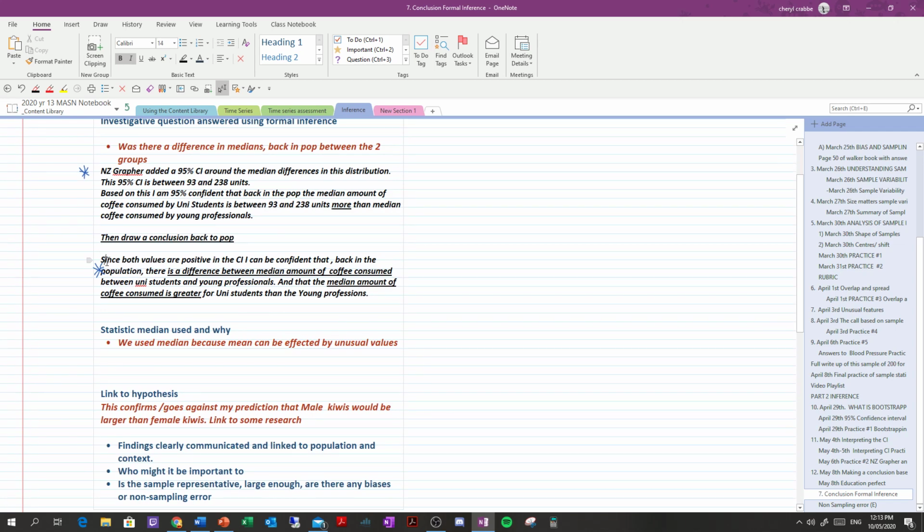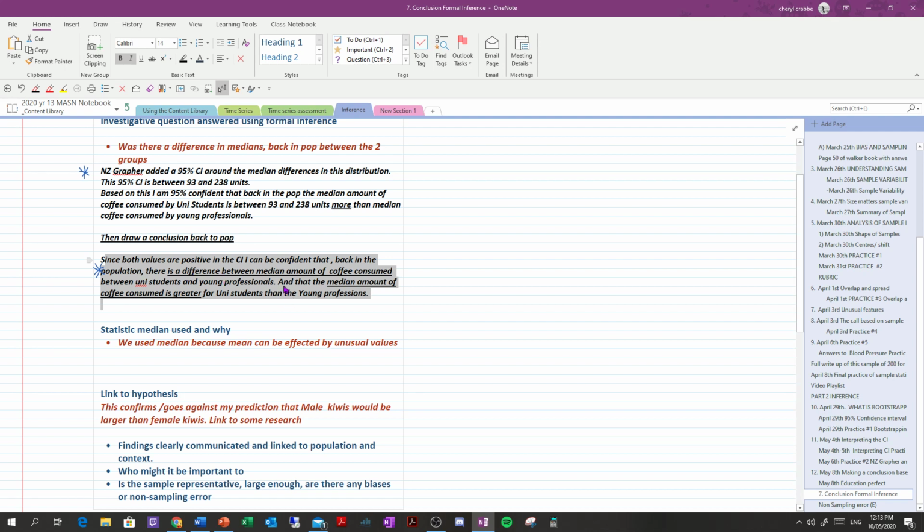So you don't really need to use the numbers now because you've done that in the interpretation. So since both values are positive in the confidence interval, I can be confident that back in the population, and you would probably name what that population is, there is a difference between the median amount of coffee consumed between university students and young professionals. So I'm answering my question here. What is the question? Is there a difference? I wonder if there's a difference. Well, I'm saying there is a difference, right? There is a difference. And you have to have the population and the two groups mentioned in here.